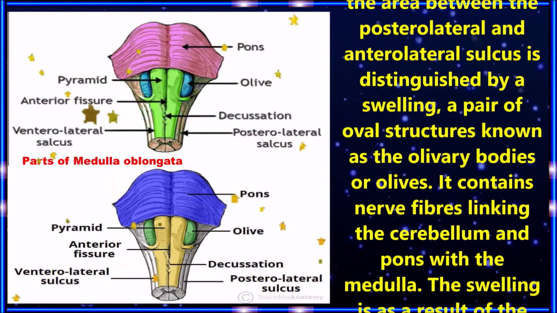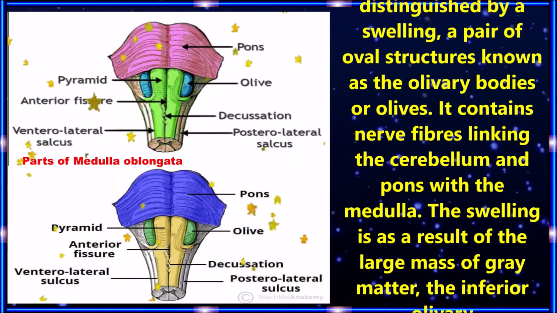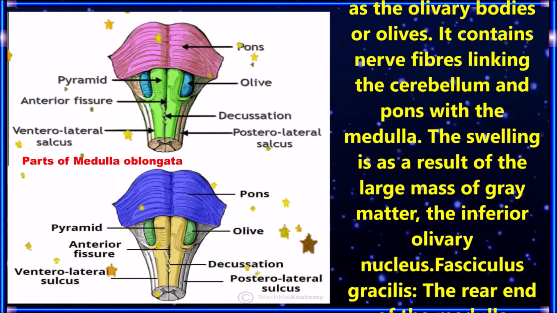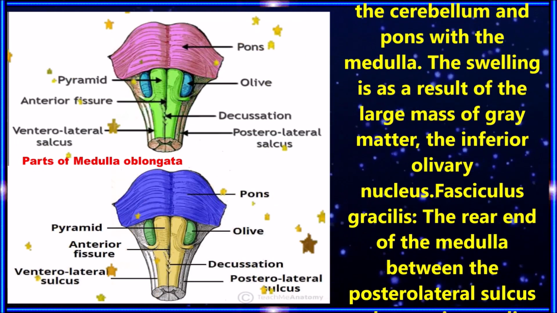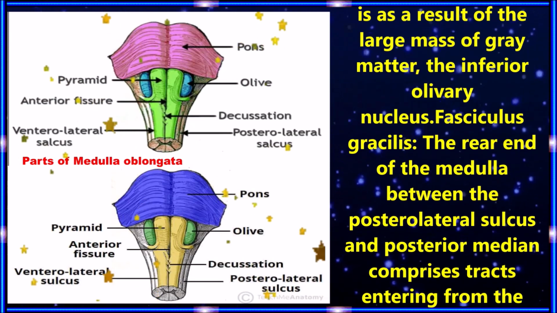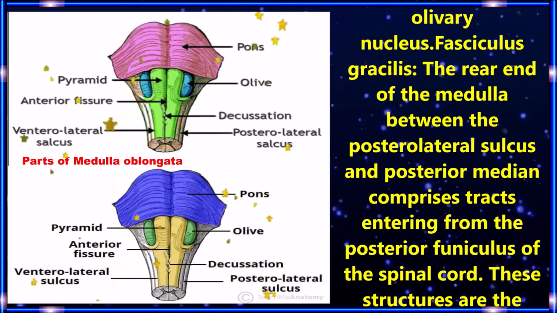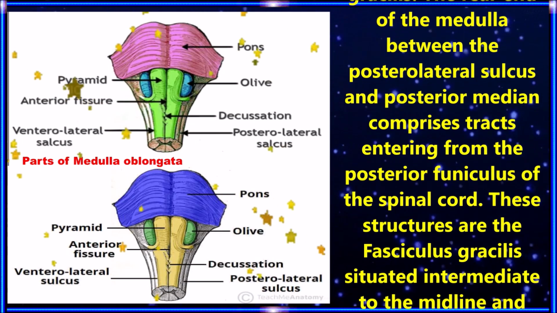Olivary bodies. In the upper part of the medulla, the area between the posterior-lateral and anterior-lateral sulcus is distinguished by a swelling, a pair of oval structures known as olivary bodies or olives. It contains nerve fibers linking the cerebellum and pons with the medulla. The swelling is a result of a large mass of grey matter, the inferior olivary nucleus.